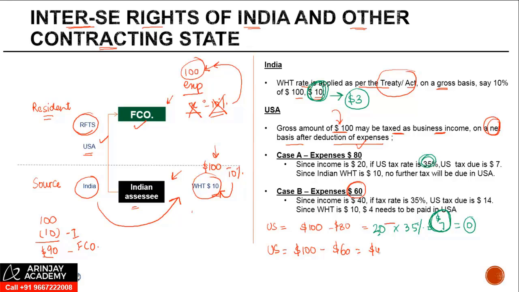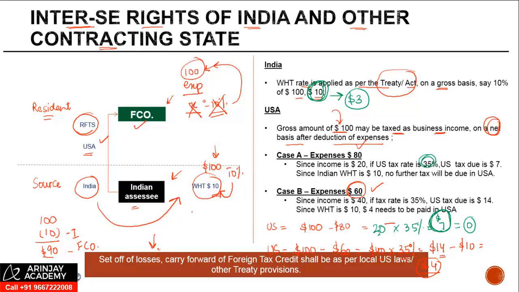Now the income is $40. If you apply the tax rate of 35%, the tax which is payable in US is 35% of 40, or $14. Out of this, if suppose the credit is available for $10, $4 needs to be paid by this company to the US government. This is how basically the taxation for royalty and FTS and the rights between the two countries work.